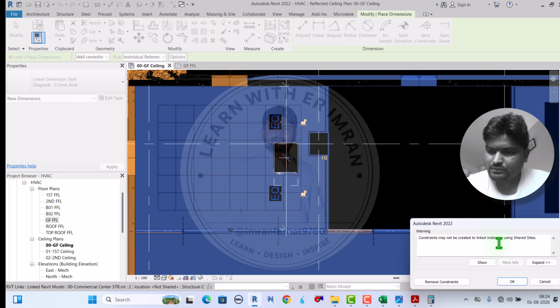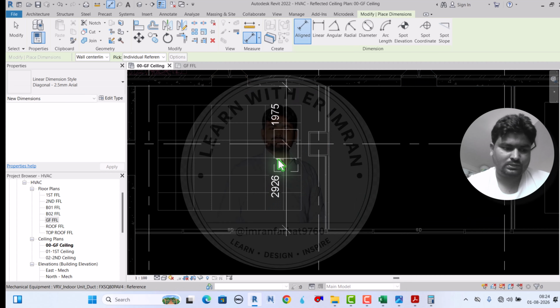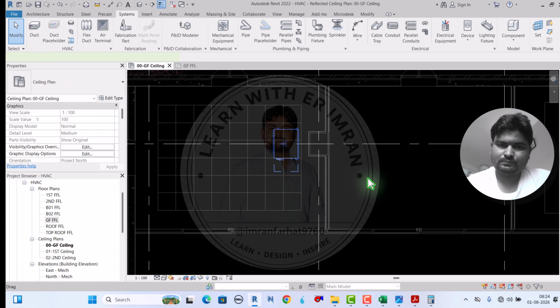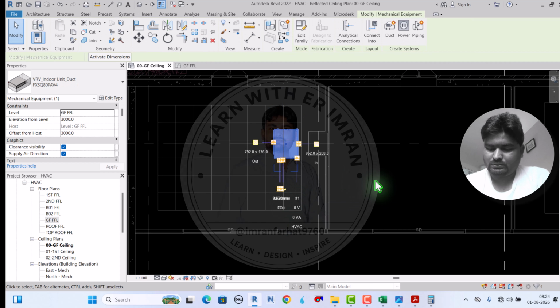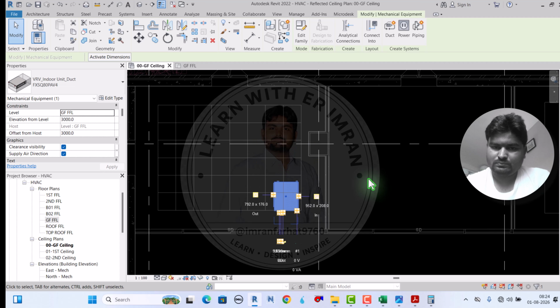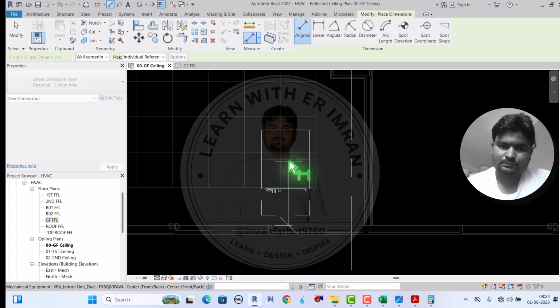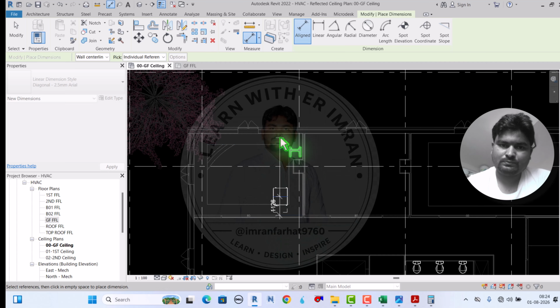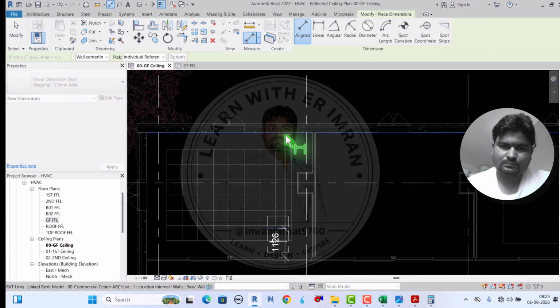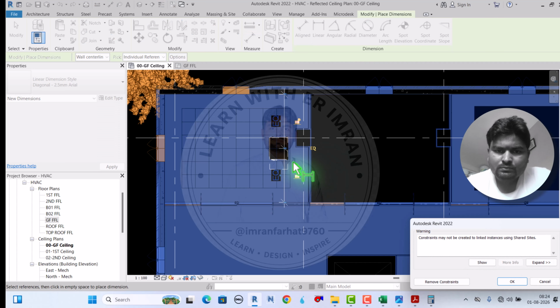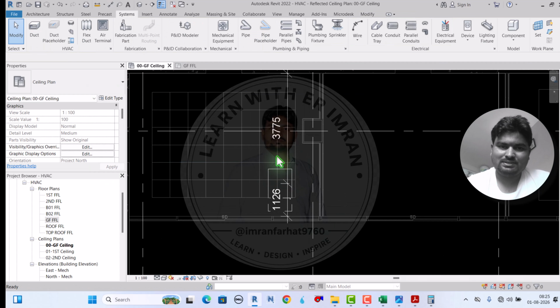Constraint may not be created, link to... oh, I selected something else. Constraint may not be created to link instance. Time and again I am selecting this one.